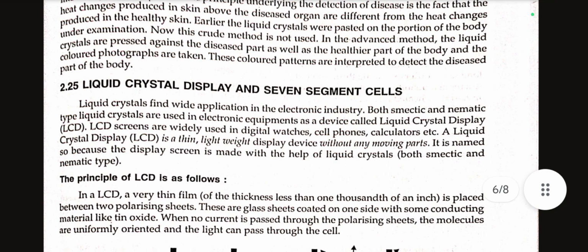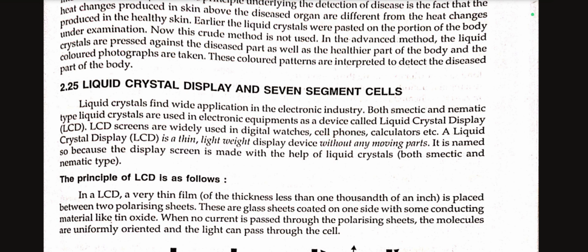Liquid crystal display, seven segment cells. Liquid crystals find wide application in the electronic industry. Both smectic and nematic type liquid crystals are used in electronic equipment as a device called liquid crystal display (LCD). LCD screens are widely used in digital watches, cell phones, calculators, etc.